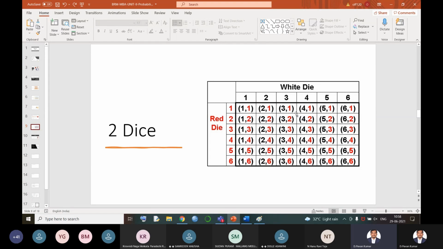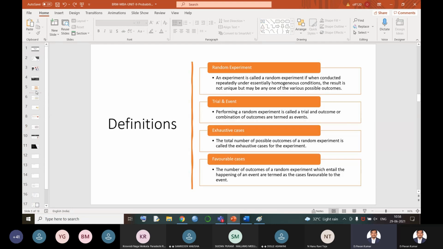Out of which, what is our question? The outcome should be that both the numbers are the same. That means how many combinations are there? 6 combinations. So 6 by 36 is our answer. So that is how you need to identify what problem is given and how we need to bring up our answer. Okay, so I think the concept of favorable cases and exhaustive cases is clear.